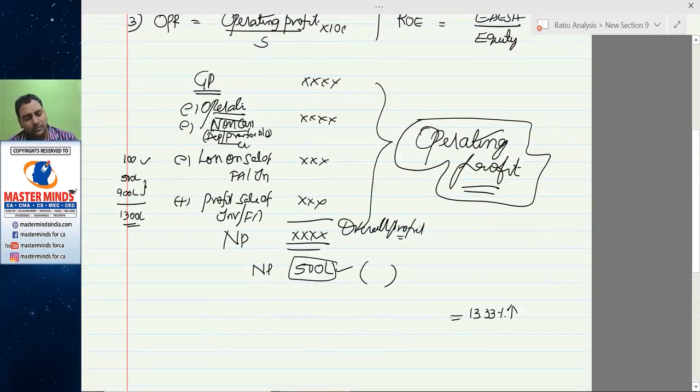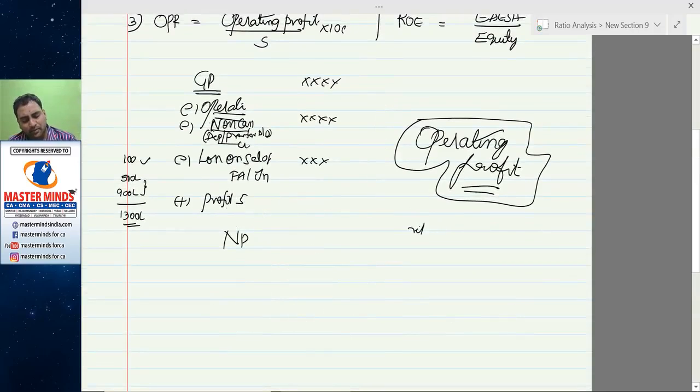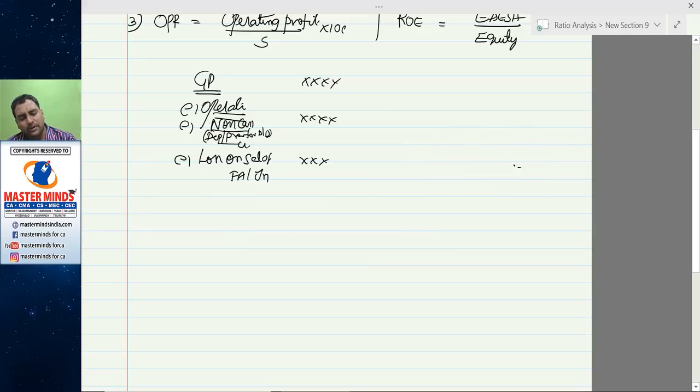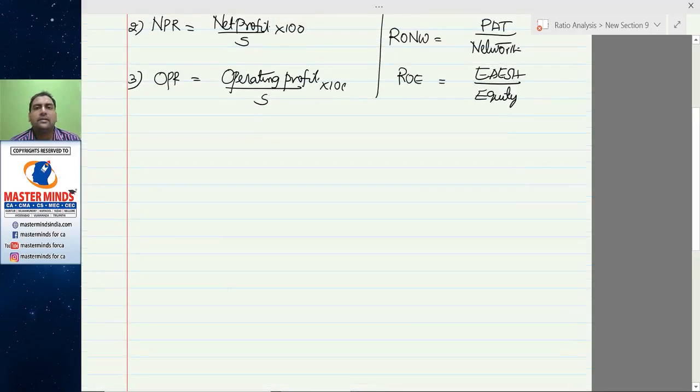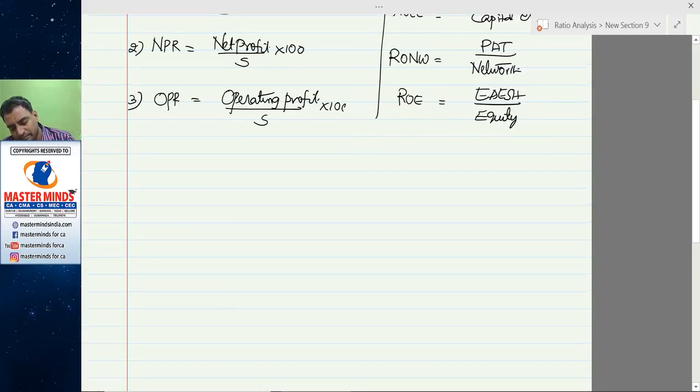That's why most people do not consider net profit of the business; rather they consider operating profit of the business. That's why first we compute net profit ratio, and to refine that, to know the core profit from the business activity, operating profit margin is arrived at. Operating profit, OP, is equal to PBIT.